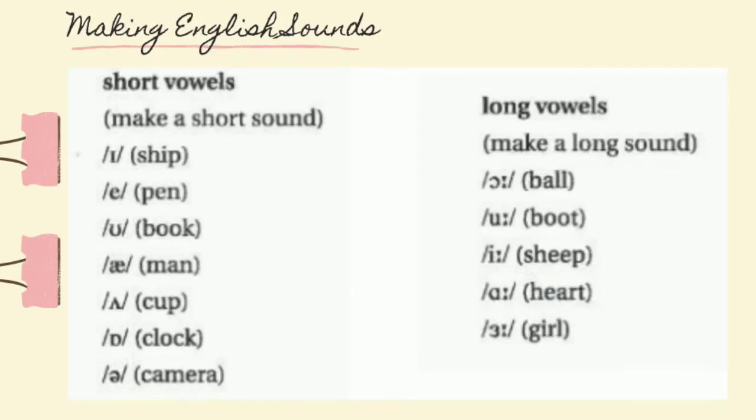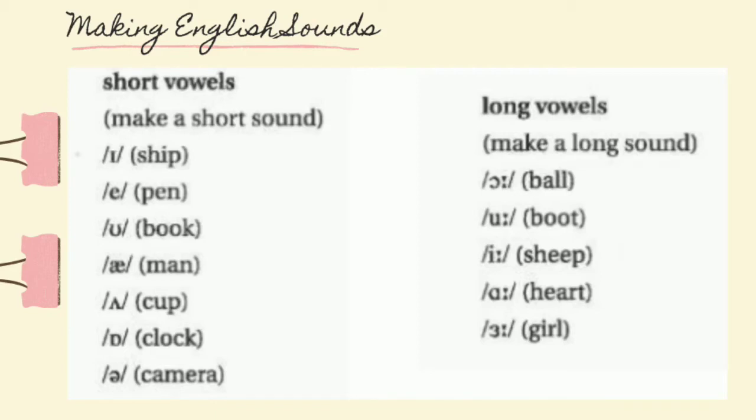Okay, let's make some English sounds. So repeat after me. Remember, for short vowels you make a short sound and for long vowels you make a long sound. So we have I, ship, E, pen, U, book, A, man, A, cup, O, clock, E, camera.